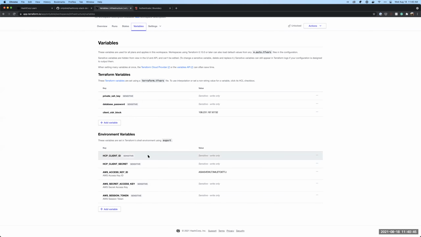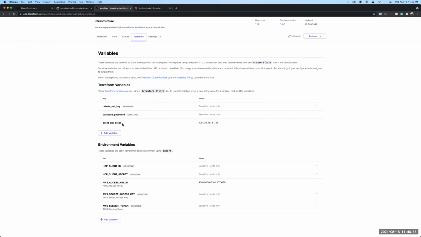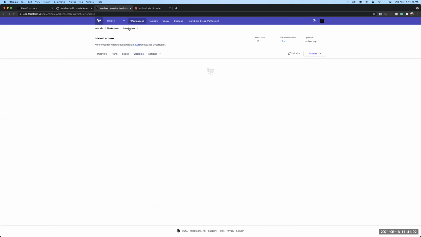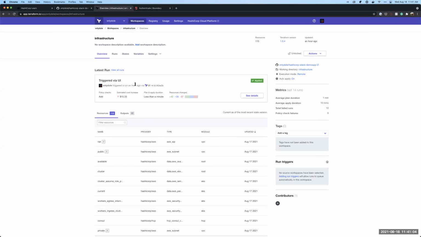Further down, my environment variables, I added some HCP items. Again, that's not really relevant to this demo today. And then my AWS credentials here, which are masked, which is good. It's great to not share that with the world and have to worry about any Bitcoin miners or anything like that. So we can see this infrastructure did run. We are up and running. We do look good on this front.